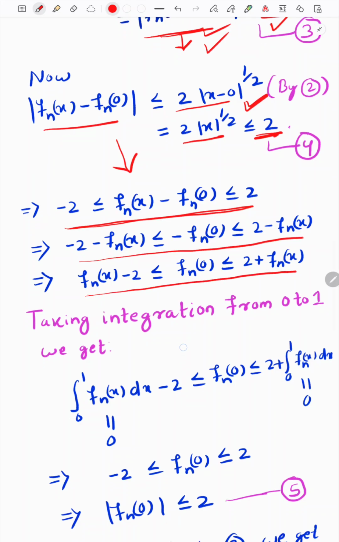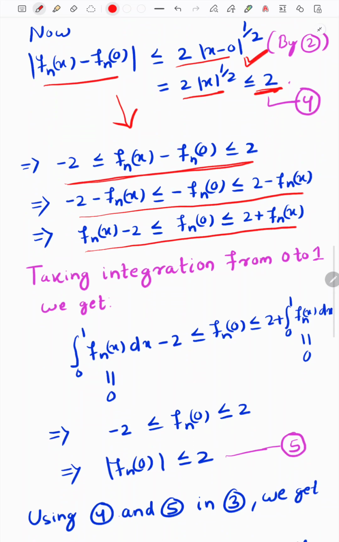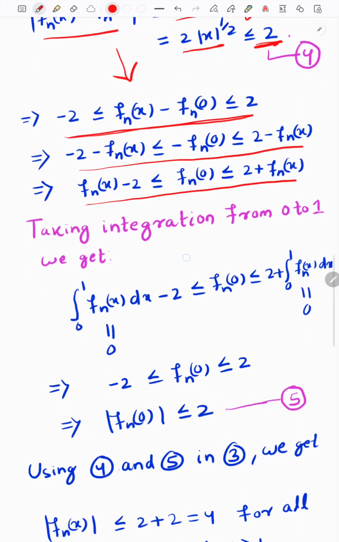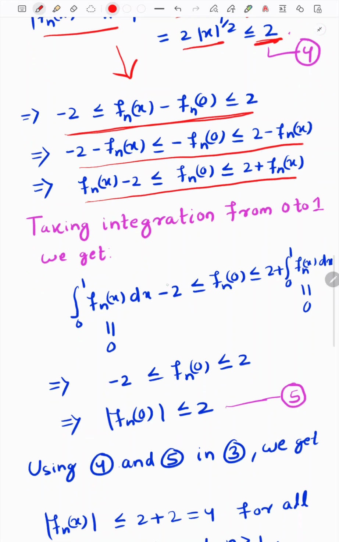Then after that take the integration from 0 to 1 on each term, because integration preserves inequality. Means if f is less than or equal to g, then the integral of f is less than or equal to the integral of g. So there is no harm in taking the integration on all these terms. Here the integration is from 0 to 1, and here -2 is a constant, and the integral from 0 to 1 will give 1, so it is -2 only, and similarly it is +2.